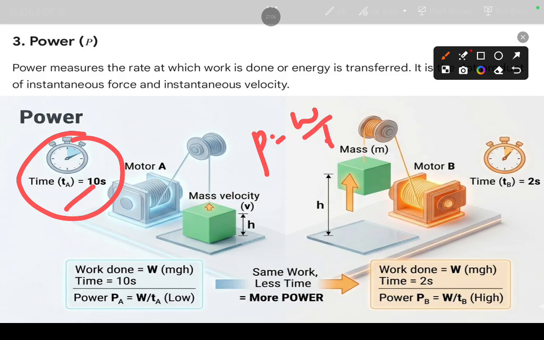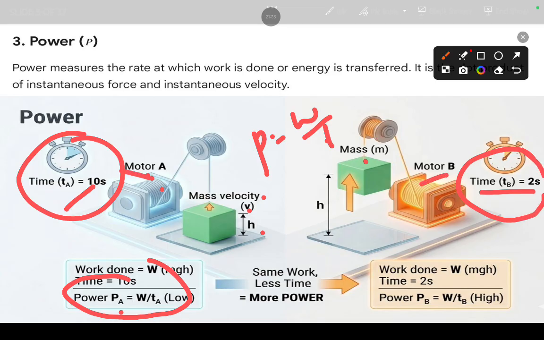Here is an illustration. We can take one motor at A position. It has some mass and velocity at a certain height. Just go with this formula and compare these two things. Here also mass M, motor B, taken 2 seconds. Motor B has taken more time when compared to motor A. So the work done by motor A is greater than motor B.